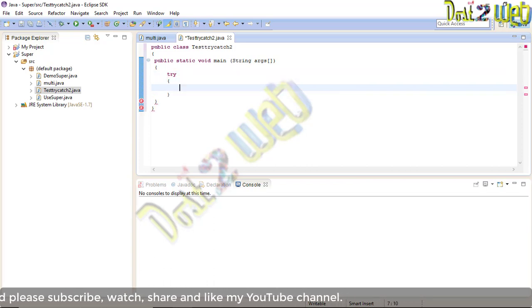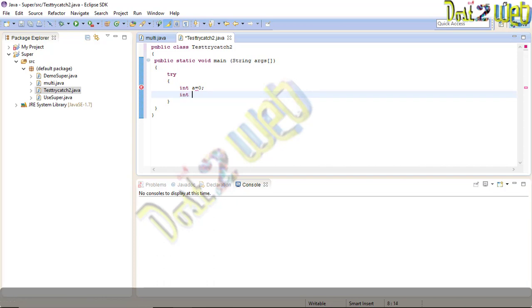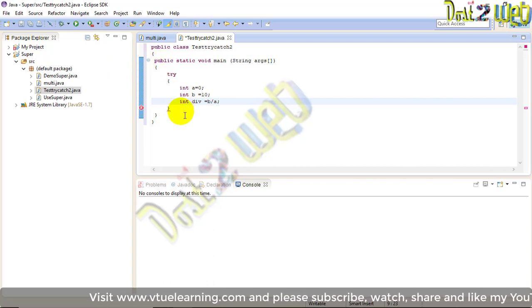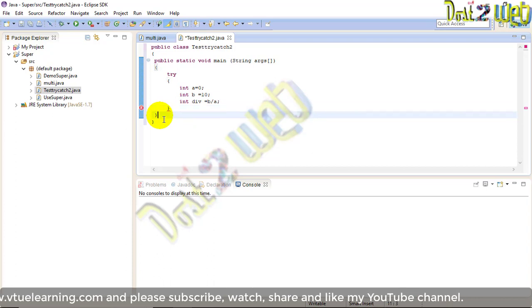In the try block we define some variables: int a = 0; int b = 10; and then the division, int div = b / a.